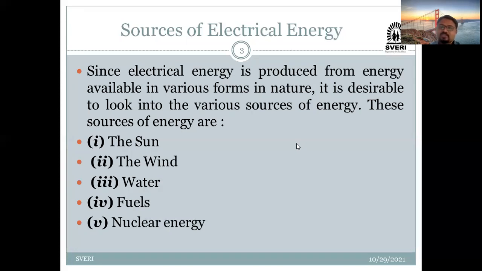And the last, which is nowadays also a very popular source of electrical energy, is nuclear energy. With the help of the nuclei of different atoms, we generate nuclear energy, which is used for generation of electrical energy.